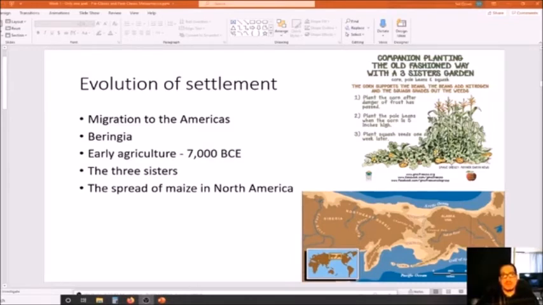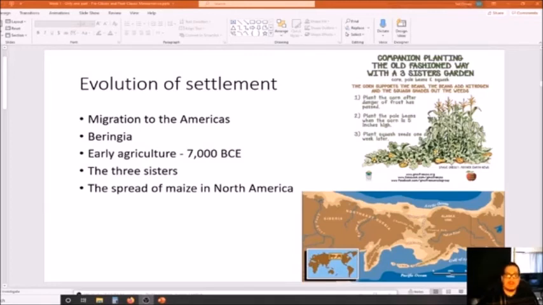And why? They are grown together. And this is actually a technological achievement that is done with wisdom over time. Right? The people learned that if you grow corn, beans, and squash together in the same patch, in the same area, it could be beneficial for all three plants. And so I'll explain now why it is beneficial to grow the three sisters together.